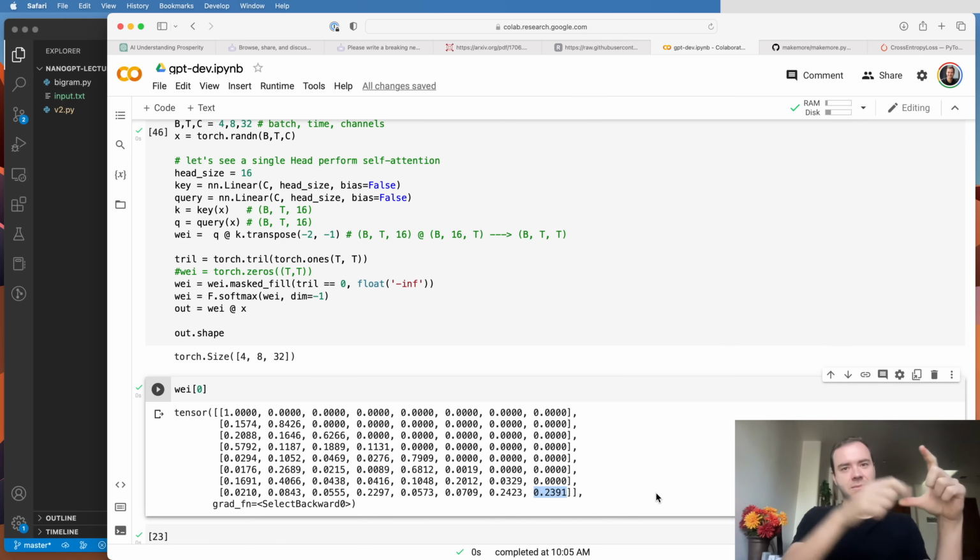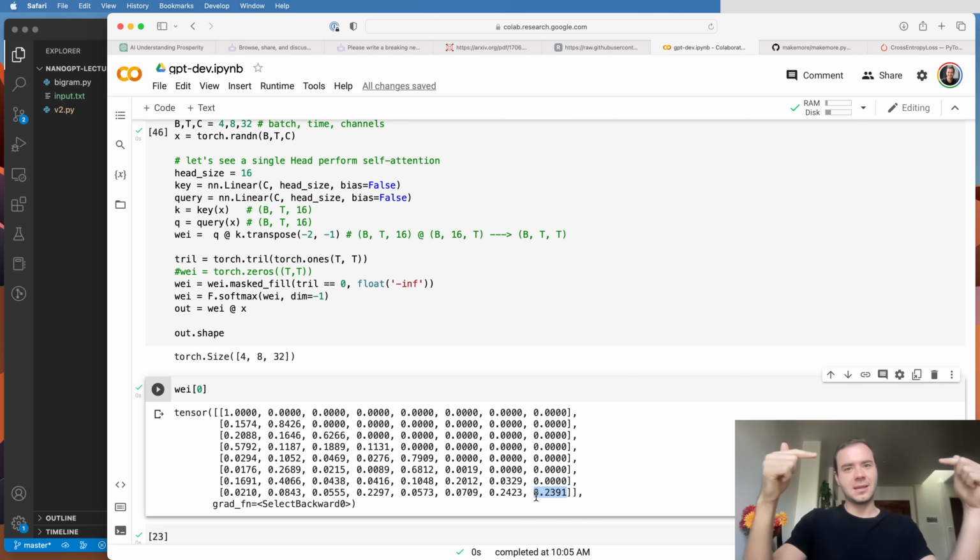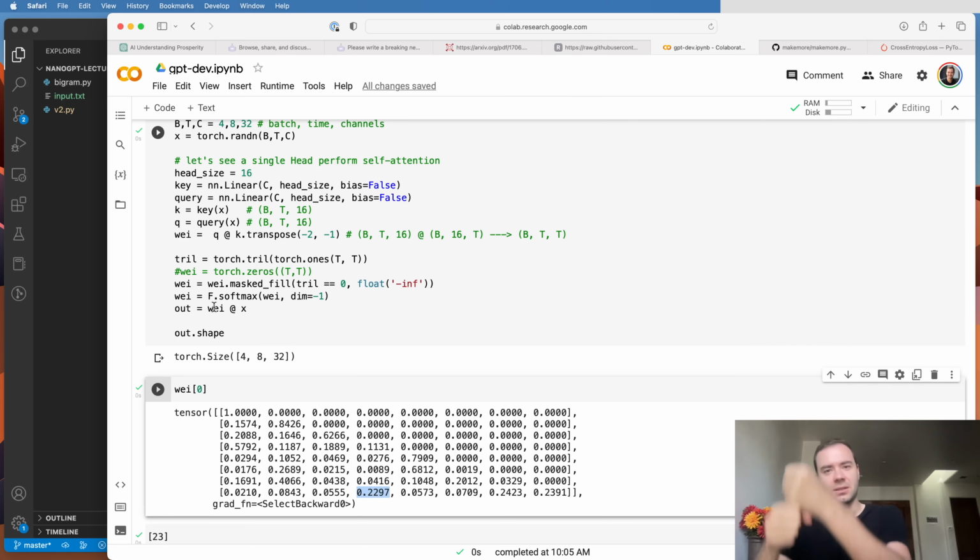And that key would have a high number in that specific channel. And that's how the query and the key, when they dot product, can find each other and create a high affinity. And when they have a high affinity, like say, this token was pretty interesting to this 8th token, then through the softmax, I will end up aggregating a lot of its information into my position. And so I'll get to learn a lot about it.